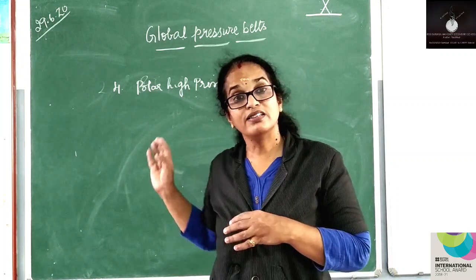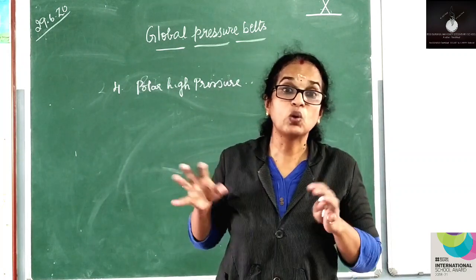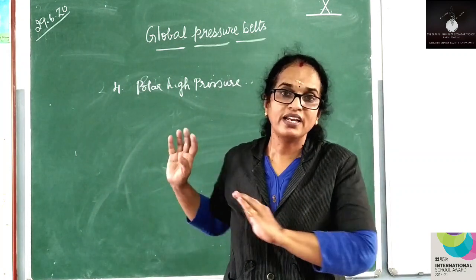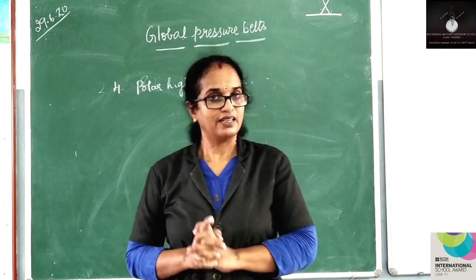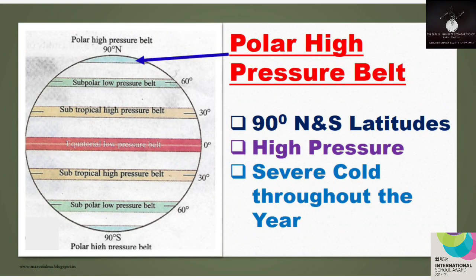Throughout the year, this particular zone is cold and chilled. That's why high pressure is felt. Clear? Understood? Polar high pressure, 90° north and south latitudes. Severe cold throughout the year, so high pressure is felt.